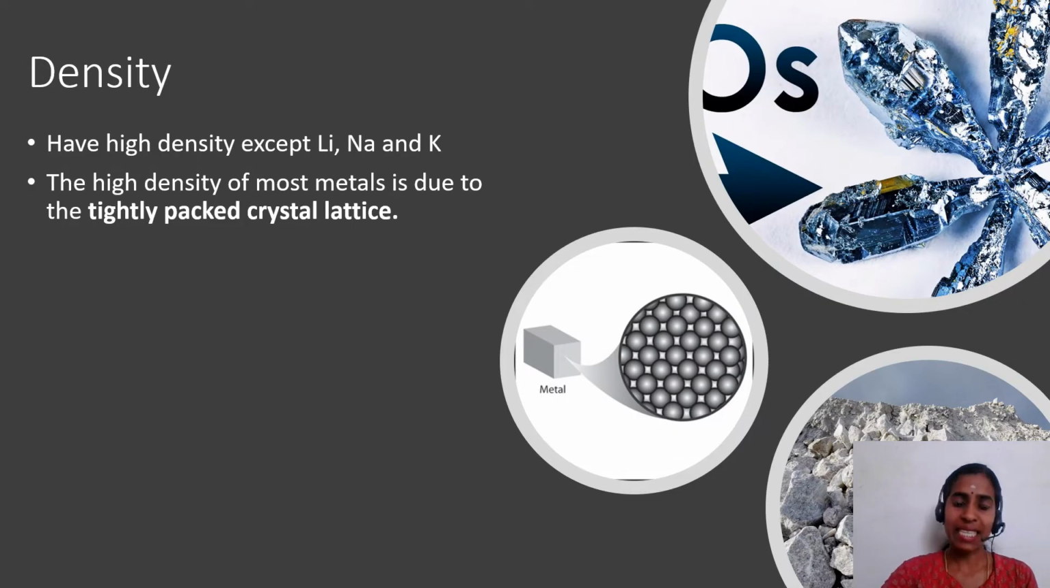Next, density. Generally, metals have very high density except lithium, sodium, and potassium. These metals have lower density than water. The high density of metals is due to the presence of tightly packed crystal lattice. The space between the atoms is very low in metallic crystals. This gives high density. The densest metal is osmium.